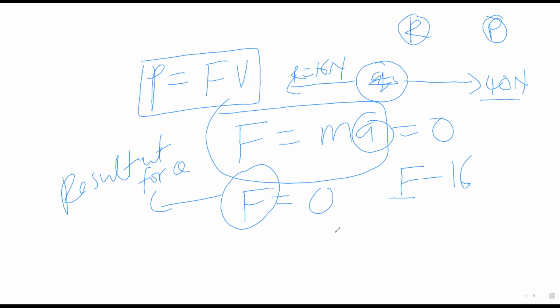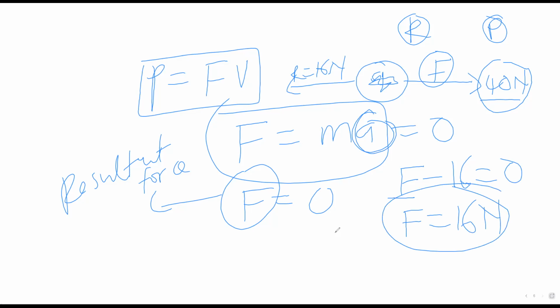So you forget a little bit about 40 newtons, because the question doesn't say the force is unchanged. The question says resistance and power. So F minus 16 is equal to 0 because acceleration is 0. So from here, F is equal to 16 newtons.